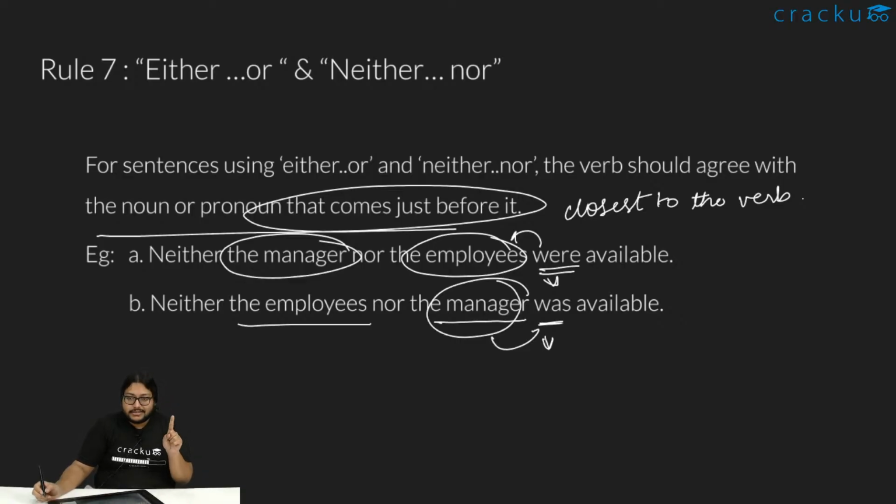Manager is one person, so the verb becomes singular. So with neither-nor, there is no fixed rule that it will always be singular or always plural. It totally depends on which noun or pronoun is closest to the verb. The verb will agree with the noun or pronoun that is closest to it.